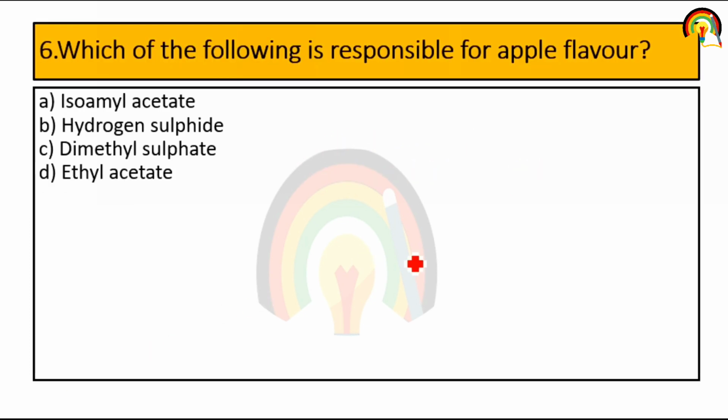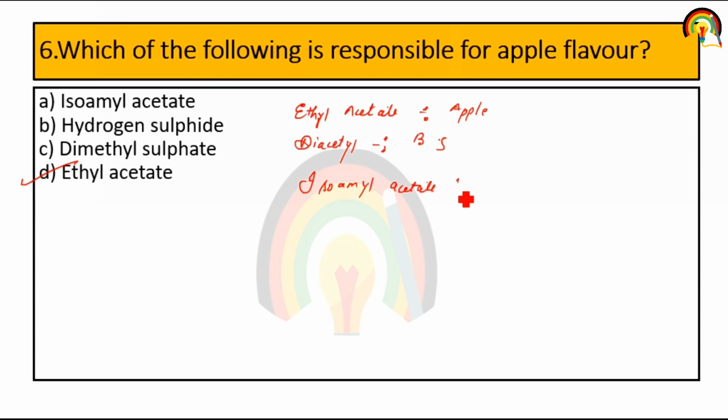Next one. Which of the following is responsible for apple flavor? So ethyl acetate is mainly responsible for apple flavor. Ethyl acetate is responsible for apple flavor, diacetyl for butterscotch flavor, isoamyl acetate for banana flavor. Clear?